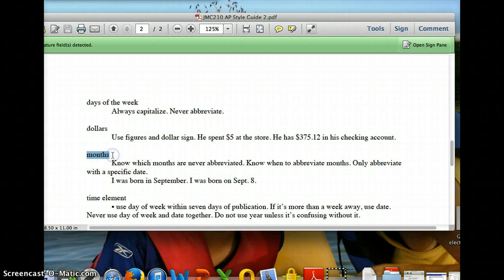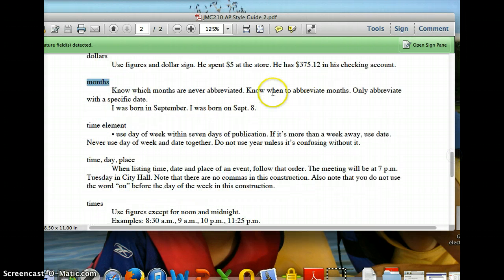Months. When you're writing dates, you have to do certain things with the months. I want you to know that. There are certain months that you never abbreviate. I want you to know which ones they are. Just look it up in the style book under months. So know which months are never abbreviated, and then know when to abbreviate the months, because there's a certain time you abbreviate the months and a certain time you don't. Well, you only abbreviate with a specific date.